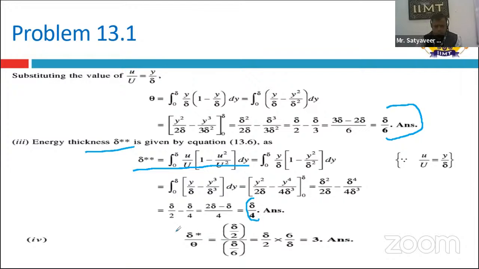So in the fourth part, we have to find the ratio of delta star to theta. We put the delta star value, the displacement thickness, which is delta by 2, and the momentum thickness value, which is delta by 6. By putting these two values, we can get the value of this ratio.